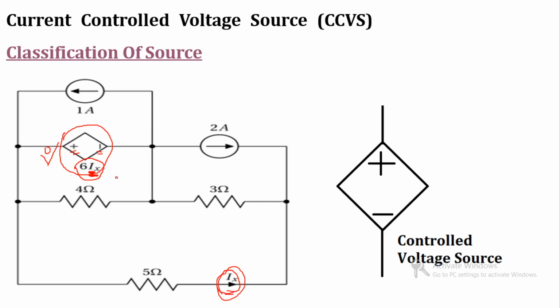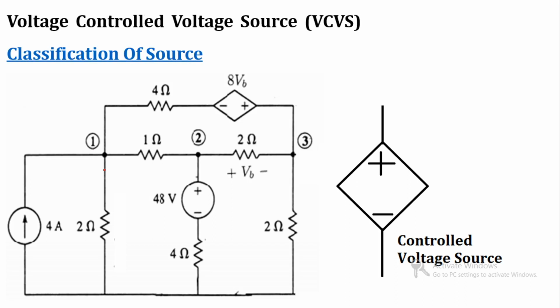So this is the controlled voltage source. It is a current controlled voltage source because its value depends on the current. So that is the first type of dependent source.